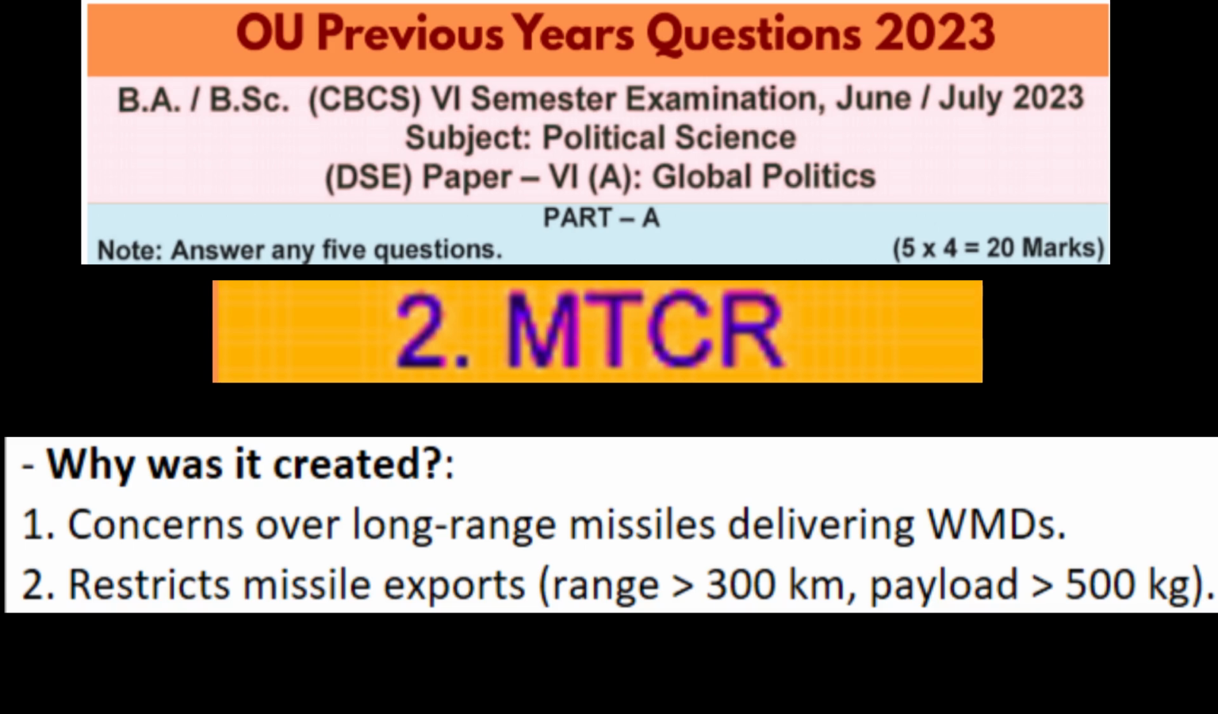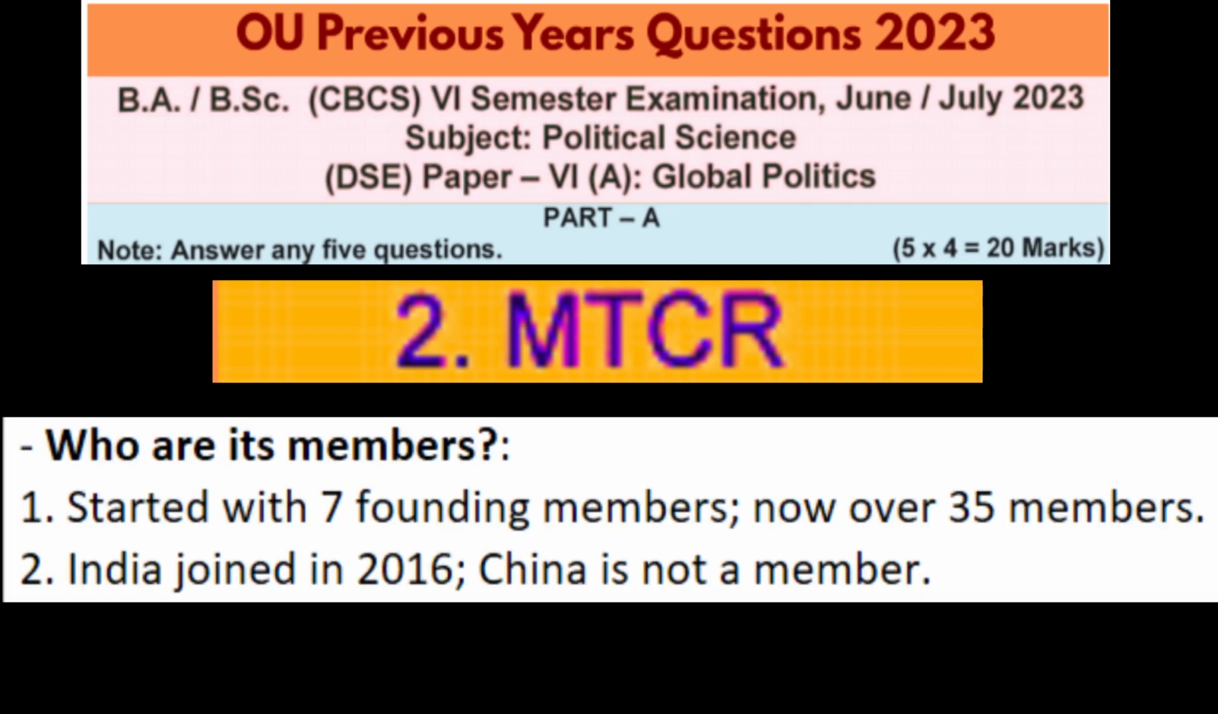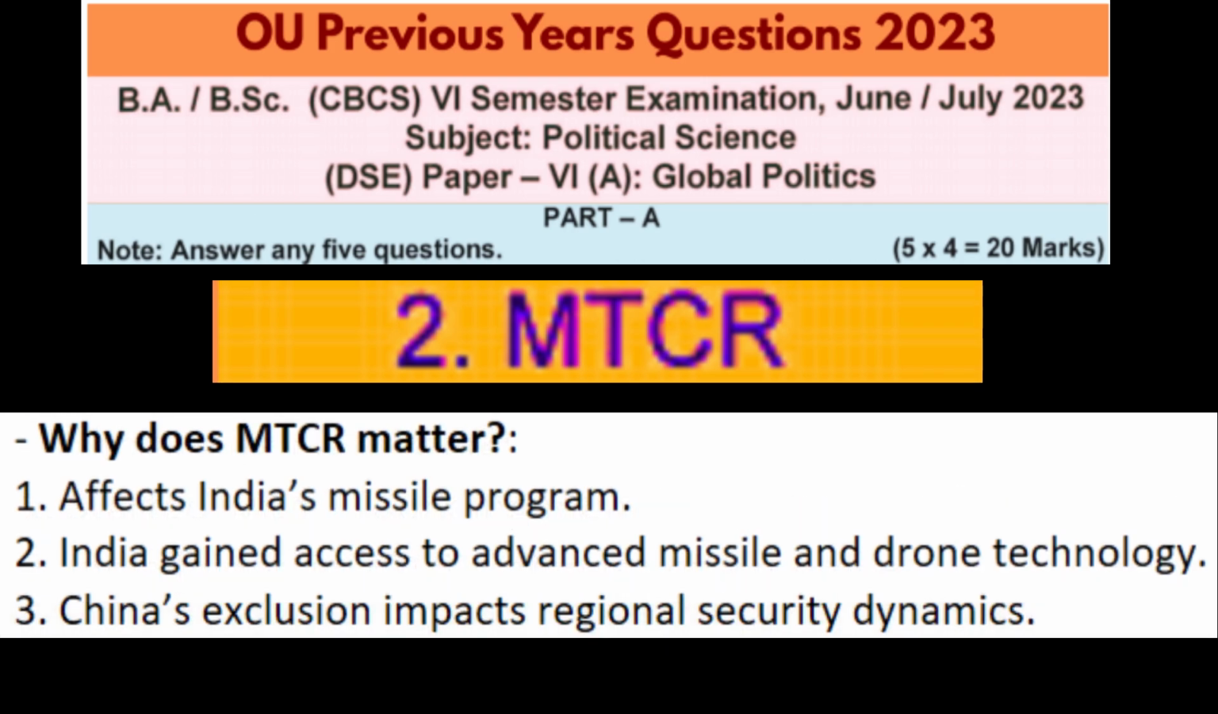So who are its members? Initially it had only 7 founding members, but today over 35 countries participate. That includes India. India joined in 2016. Remember that. So why does MTCR matter then? Because it affects India's missile program. By joining MTCR, India gained access to advanced missile and drone technology, but China is not a member, remember, which impacts regional security dynamics.